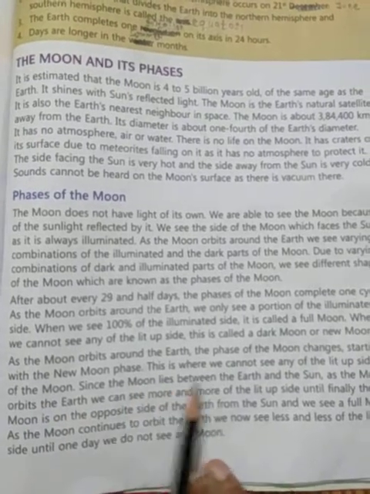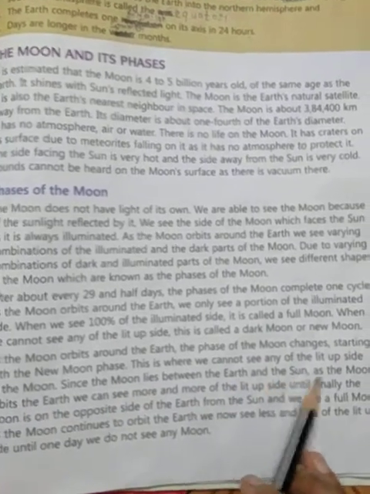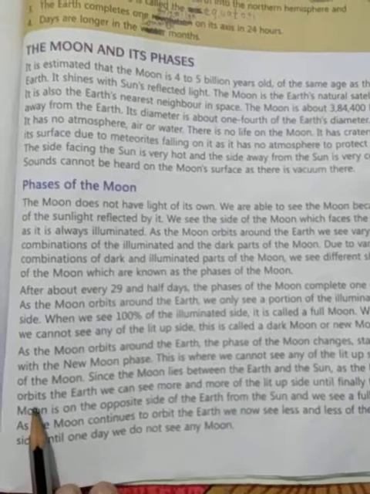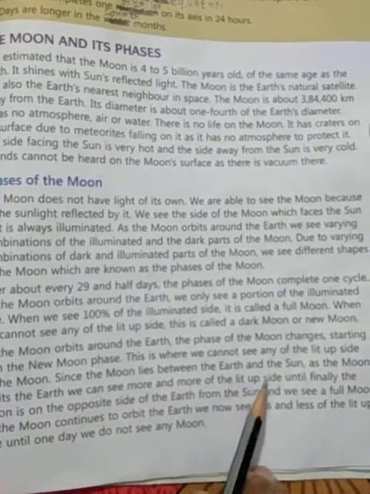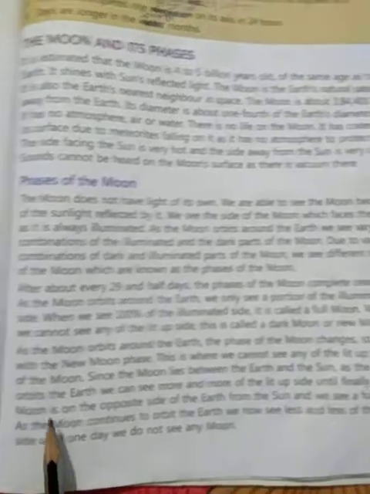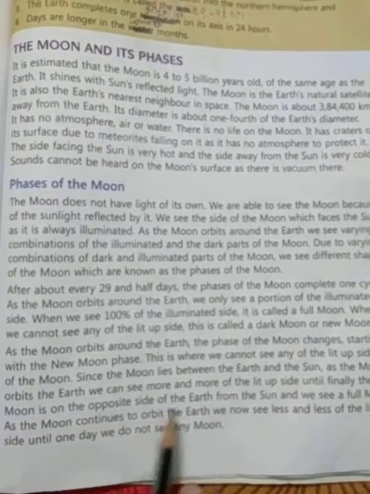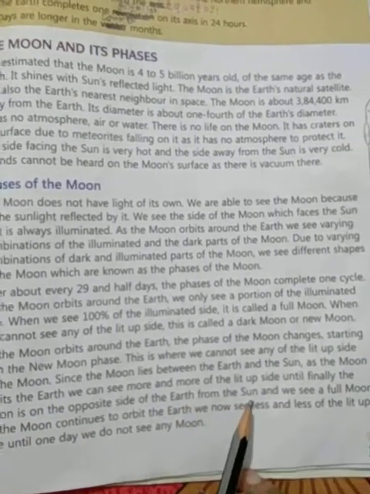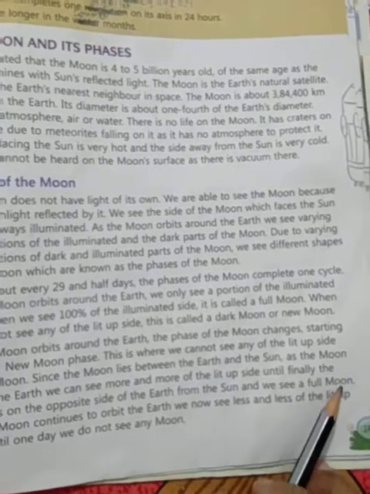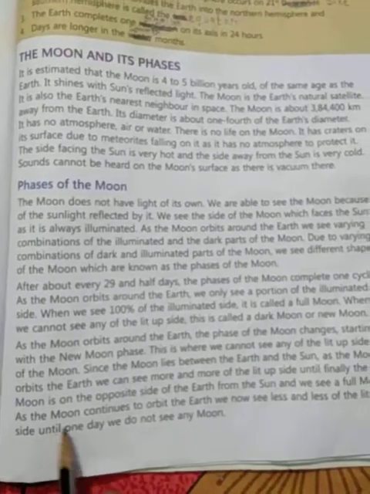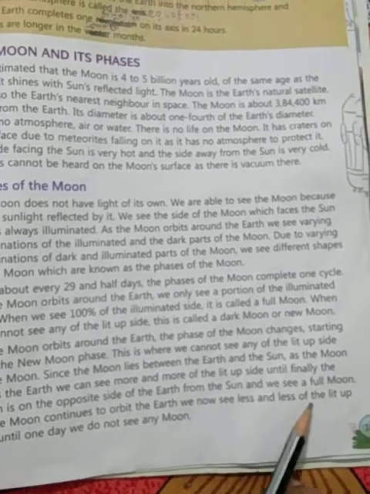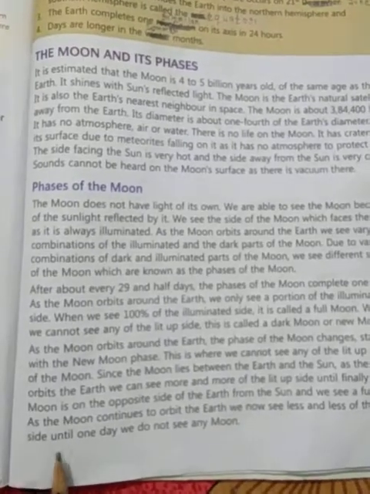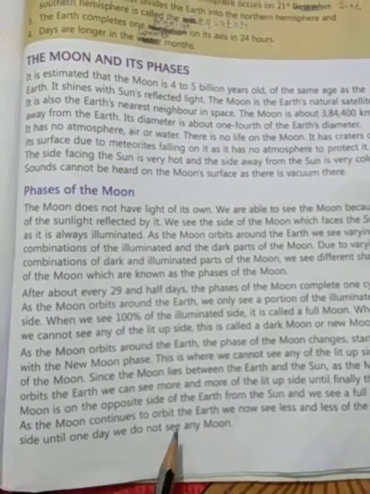Since the moon lies between the earth and the sun, as the moon orbits the earth, we can see more and more of the lit up side until finally the moon is on the opposite side of the earth from the sun, and we see a full moon. As the moon continues to orbit the earth, we now see less and less of the lit up side until one day we do not see any moon.